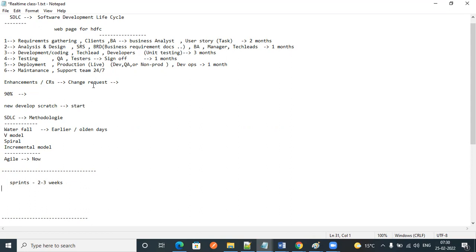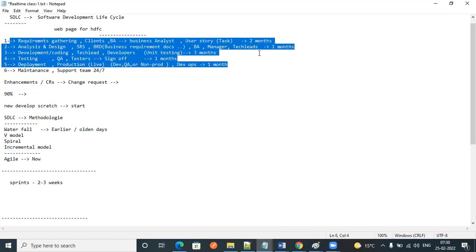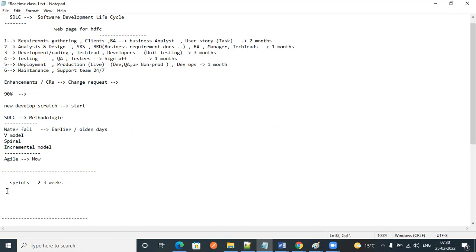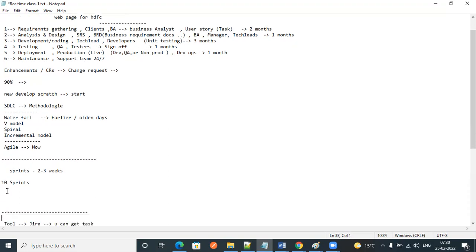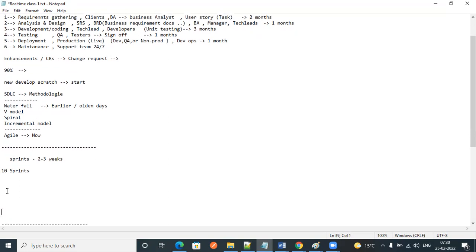So if you consider a waterfall project, how many months would it take? 2, 3, 6, 7, 8. The same 8 months of work, they are going to divide into at least 10 sprints. Within 10 sprints, we need to complete our project.